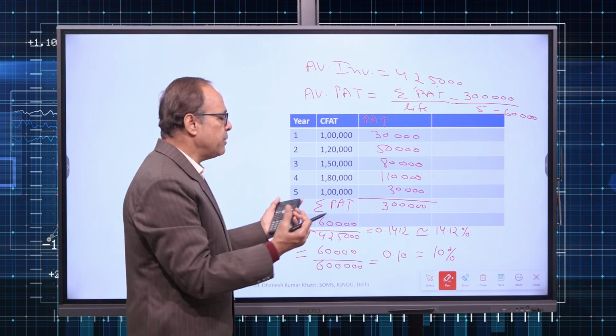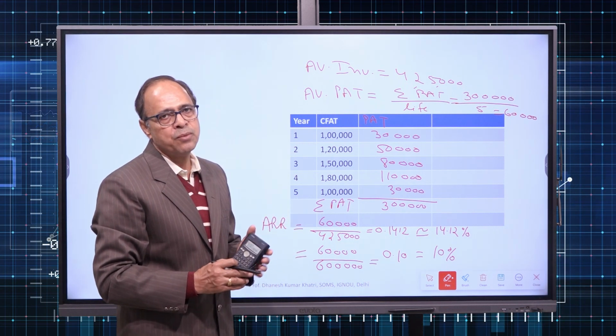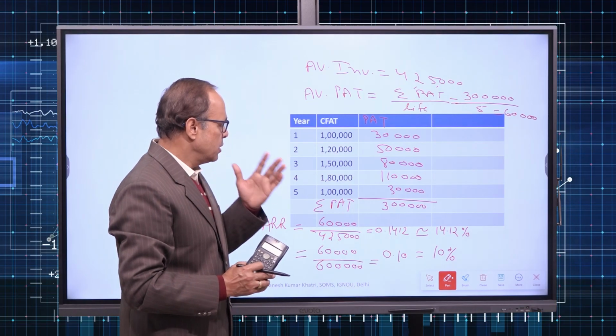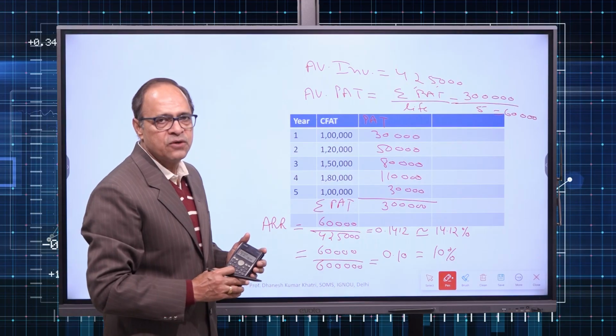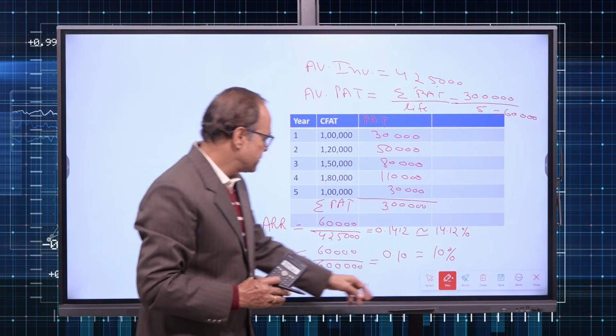Now, you might require some practice on a new type of numerical also. So I hope you have learned these methods and understood these methods. Let us proceed further with the next numerical.